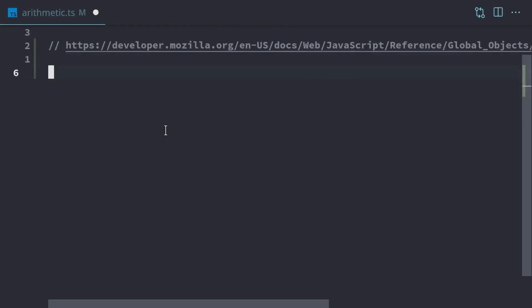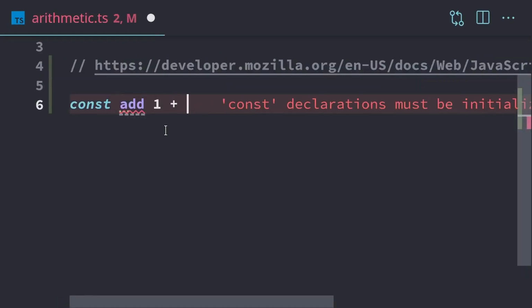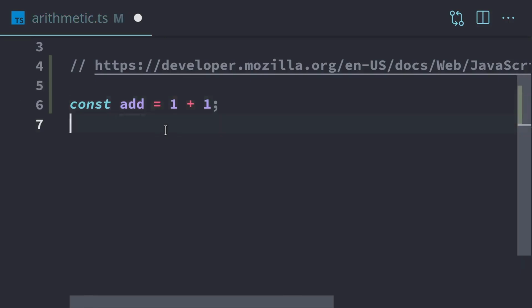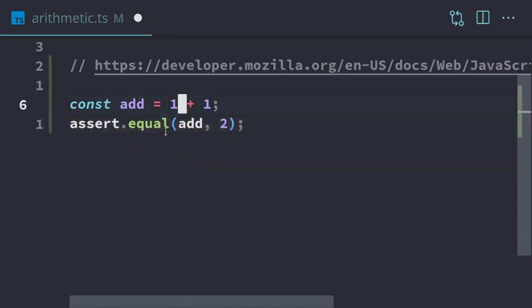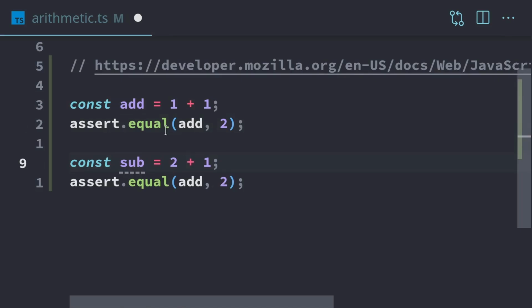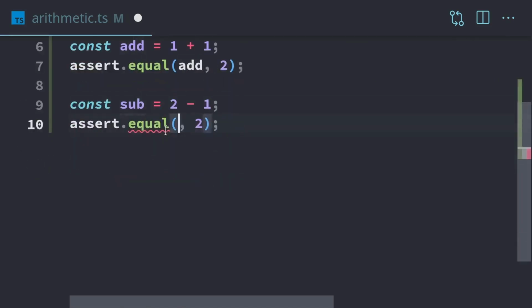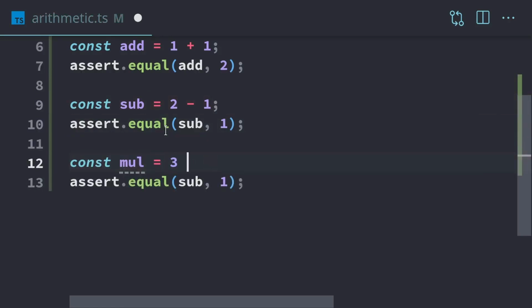To get started, we'll just do some addition. I believe we already did some addition previously. To do addition, we use the plus symbol. So we can take 1 plus 1, and that's going to be equal to 2. Pretty self-explanatory. For subtraction, I'll just name this sub. We can do 2 minus 1. Use a dash for subtraction. That's going to be equal to 1. Multiplication uses an asterisk. So this can be 3 times 3. That's going to be 9.